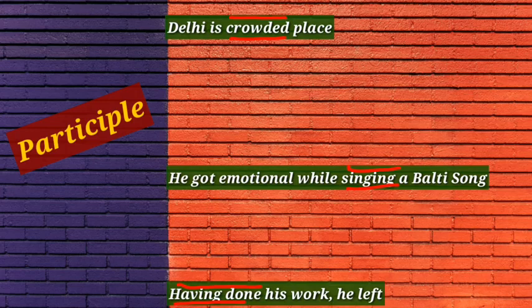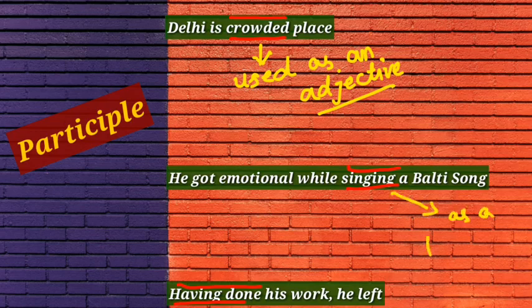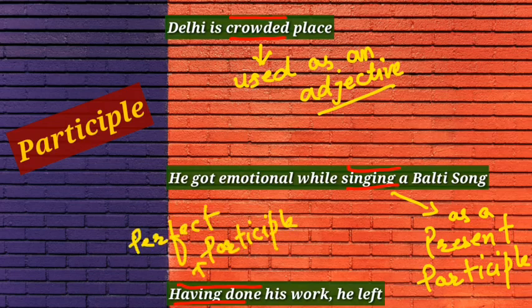In sentence number 1, crowded is used as an adjective because it is qualifying the place Delhi. In the second sentence, singing is a present participle, and in the third, having done is a perfect participle. You can easily notice that these verbs are not giving us any clue about the tense. So these are participles, which come under non-finite verbs.